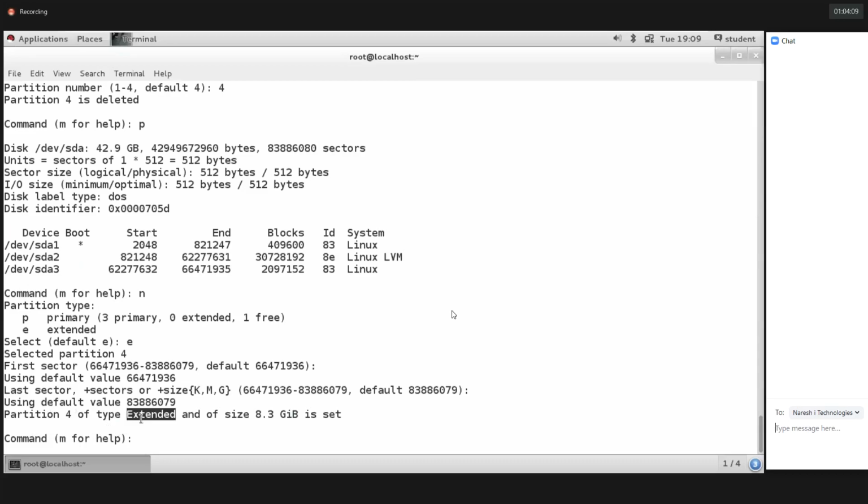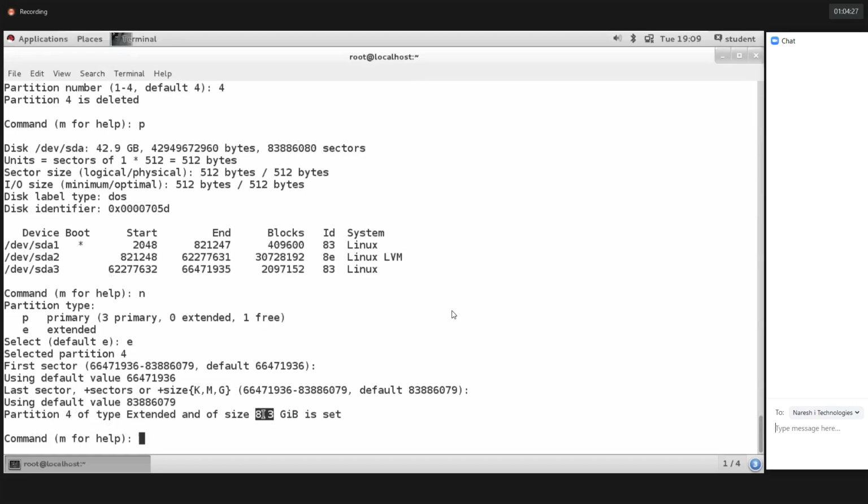So in total, 10 GB of free space will be left. Of the 42 GB, 40 GB will be there, and in that 40 GB we utilized 30 GB, so the remaining 10 GB of space will be there. From this 10 GB, I created one more primary partition of 2 GB. So 2 GB is SDA3, and the remaining space of 8 GB will be there.